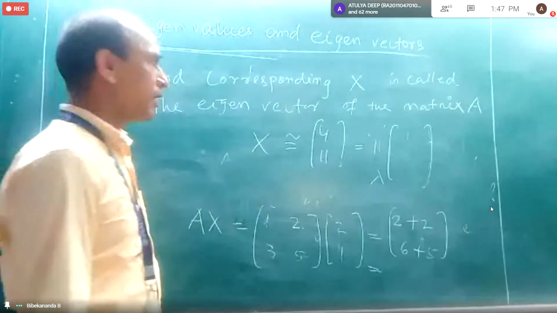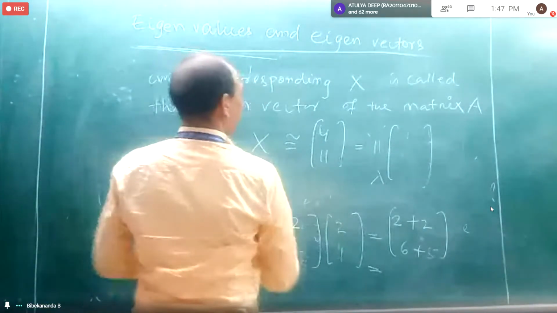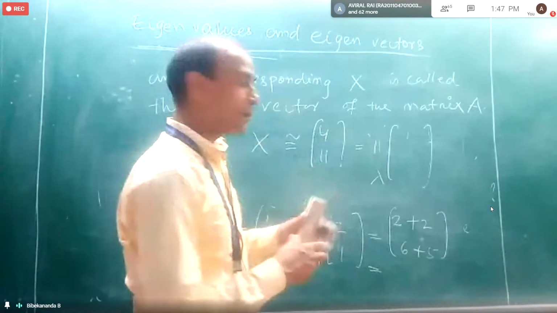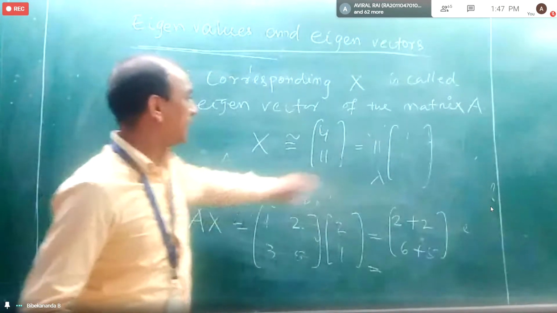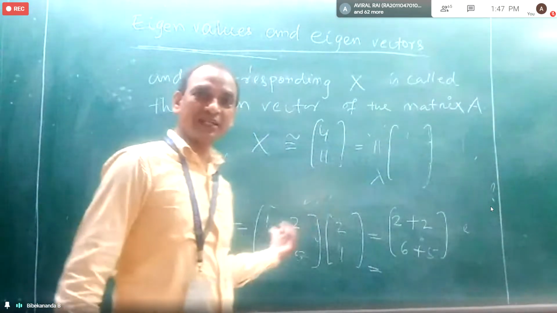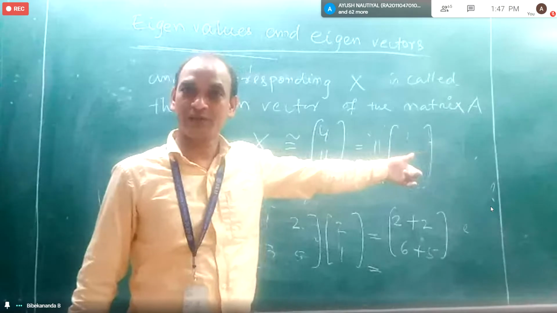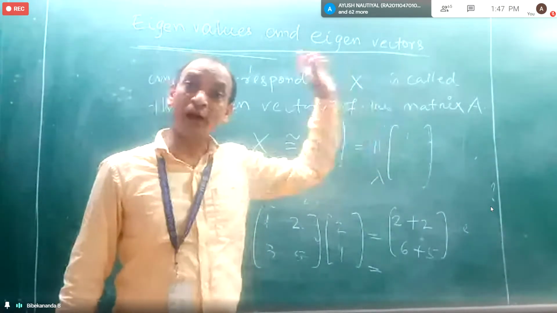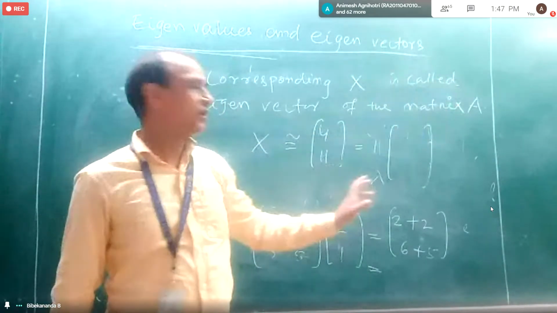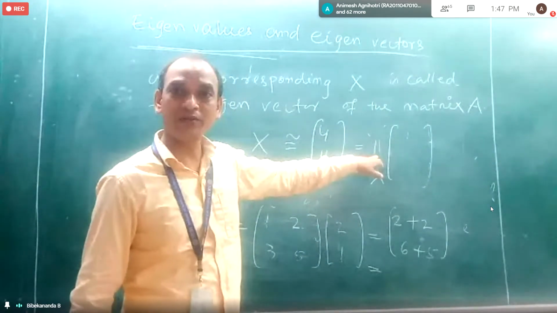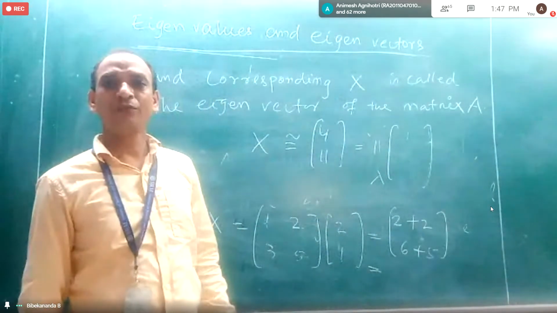Okay, now it is clear, no? Yes, sir. So now you understand the difference between the initial x and the final x. Initial x is not equal to the final x. So the final x will be the eigenvector, and whatever scalar you take out will be the eigenvalue.